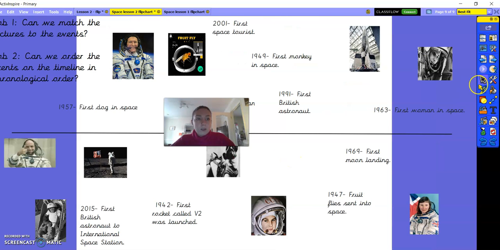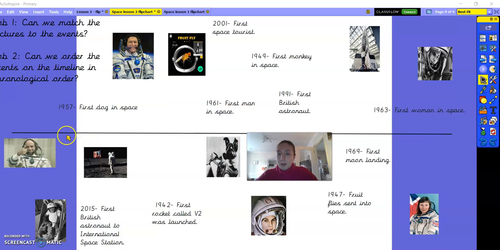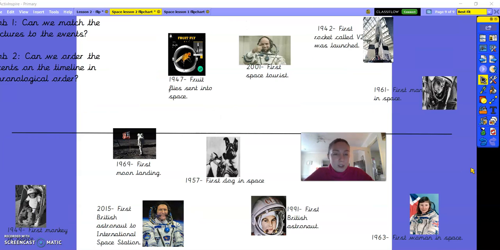So today you're going to have two different jobs to put your timeline together. So I've got my timeline here, and we know that our timeline goes in chronological order, don't we? But our first job is my dates are not matching the pictures. So I would like you to pause the video and see if you can decide, or you might want to do this with your cutouts, which date matches which picture. Off you go. Okay, so whilst you were busy doing that, I was busy matching them too. So I've now matched the pictures to the correct date.